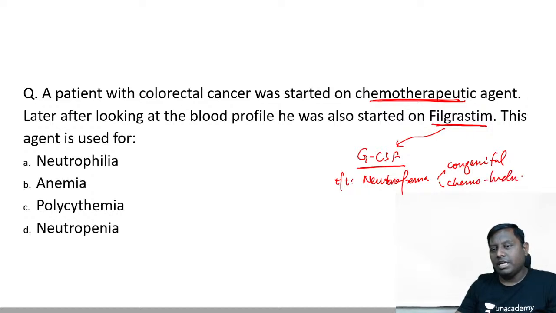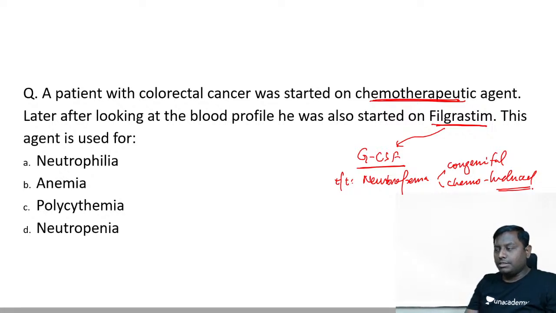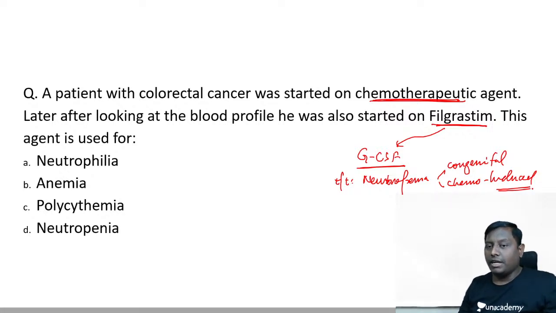Now in USMLE I have seen this question: why are you adding this? Option A, it is having anti-cancer effect and it is going to improve the platelet count, or it is going to prevent the systemic infection. So the purpose for giving it is to prevent the systemic infection. To prevent systemic infection.